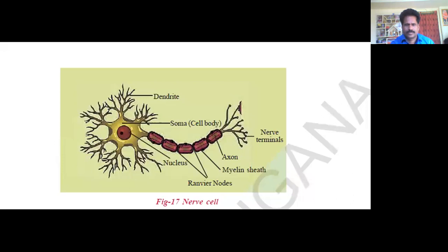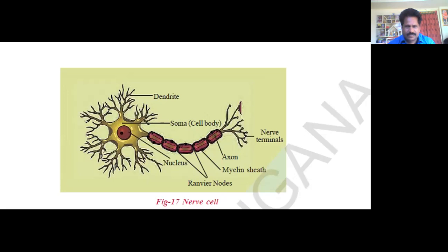We can distinguish three major parts in the nerve cell. One is the cell body, also called cyton. The second is the axon, and the third part is dendrites. Now, find the nerve cell structure given in the figure.